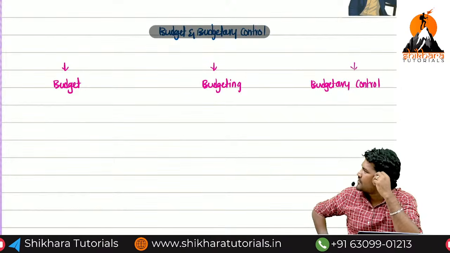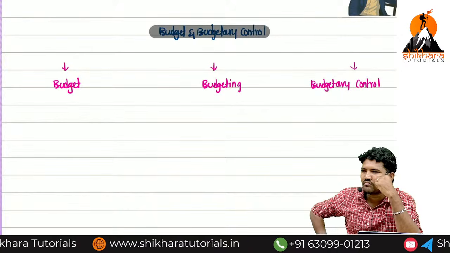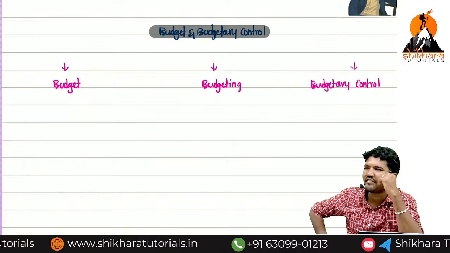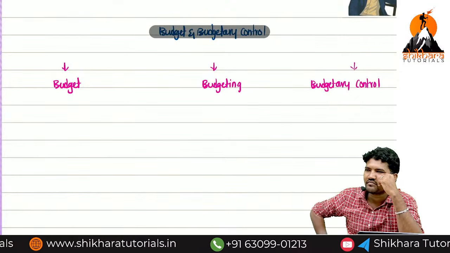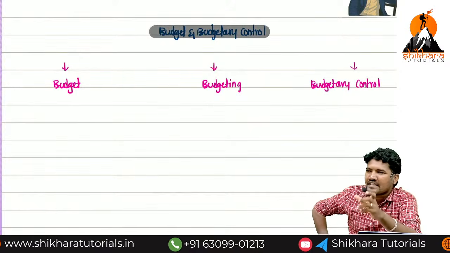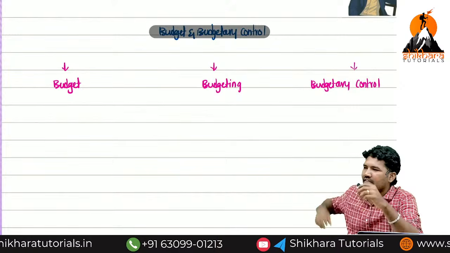So what is the meaning of budget and budgeting and budgetary control? In everywhere we are using this, ma. In everywhere. So you need to qualify CMA Inter. That is your planning, right? That is your planning. That is called budget.